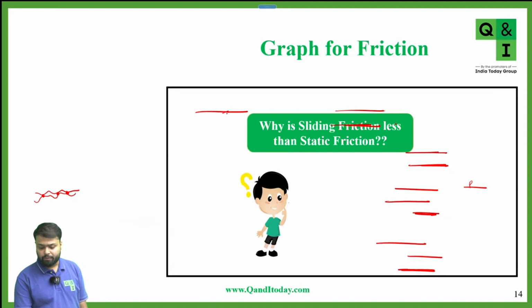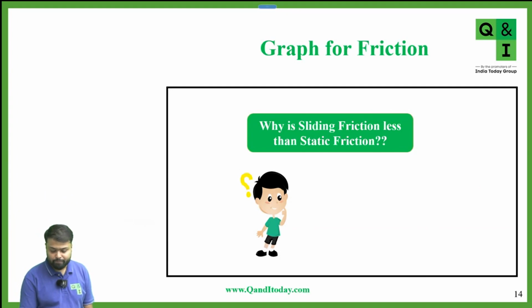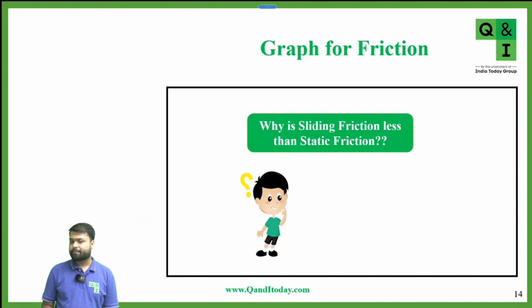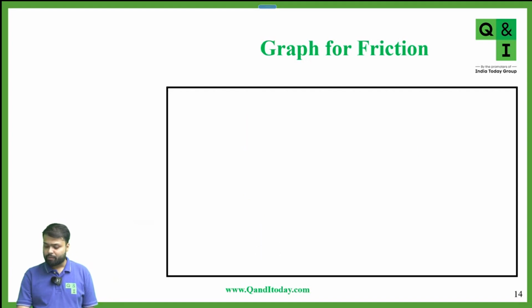Okay, now there's a question. Why is sliding friction less than the static friction? Yes, Ishan, this is your question, right? No, sir. My question was why is sliding friction less than the limiting friction? So now you know why it is so. Yes, sir. Tell me. Sir, because it is not interlocked anymore, and as it is not interlocked, the force required to move it is less. Yes, and there's no time for interlocking again because the body is moving. Yes, sir. Very good.